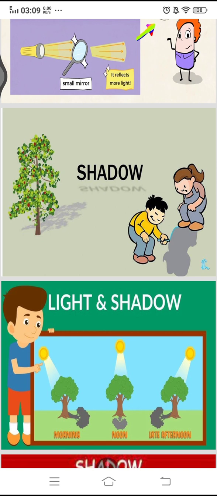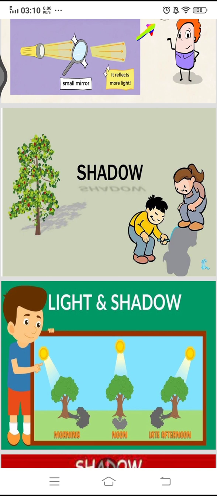These are the positions: when the sun rises and we look at it in the morning, how the images are formed. At noon, when the sun is on your head, how the image is formed and what is the size of the image. And when the sun is setting, how the image is formed.